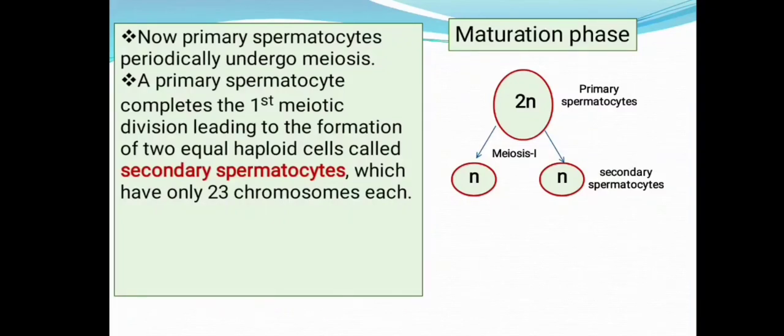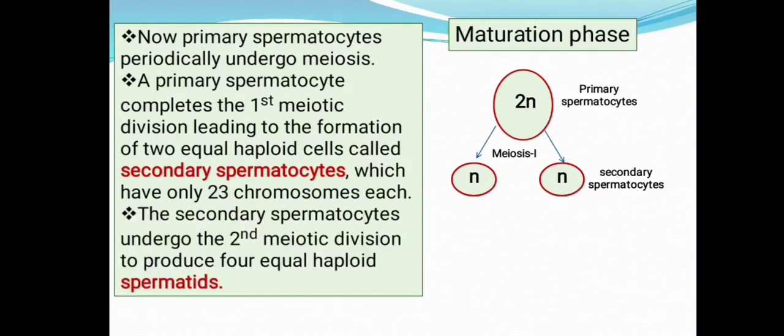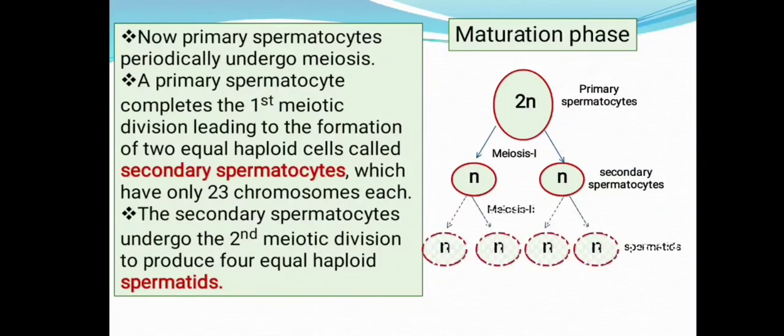Now the secondary spermatocytes thus formed have to enter meiosis 2 to complete the entire meiotic cell division process. So the secondary spermatocytes undergo the second meiotic division to produce 4 equal haploid spermatids. Meiosis 2 is said to be the equational division.